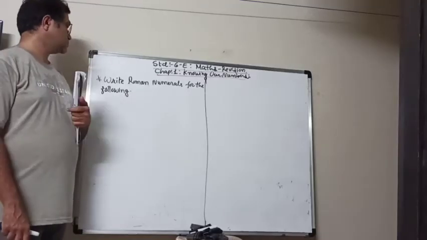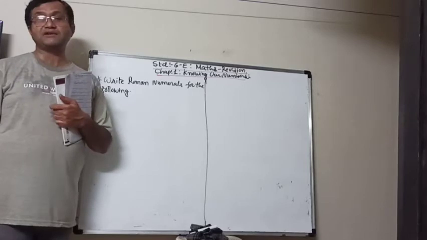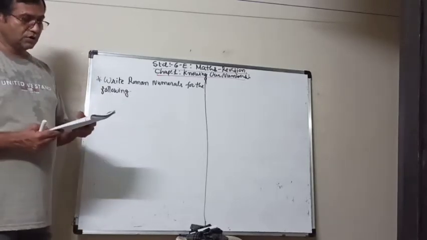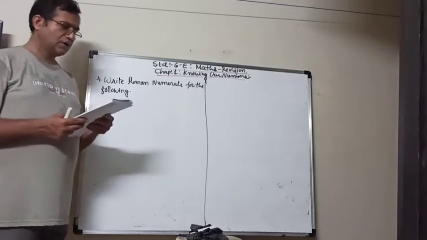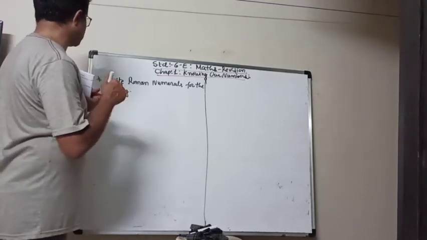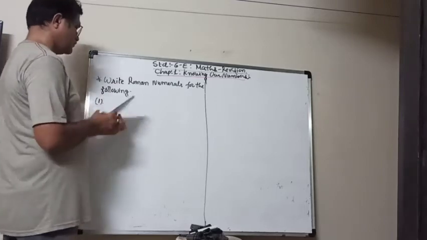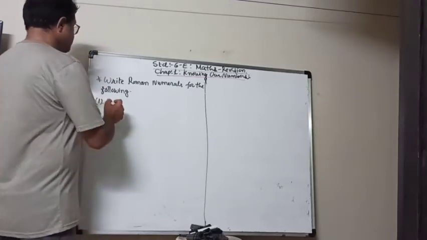Now next, write Roman numerals for the following. Some numbers are given, you have to write down the Roman numerals. First one is 64.